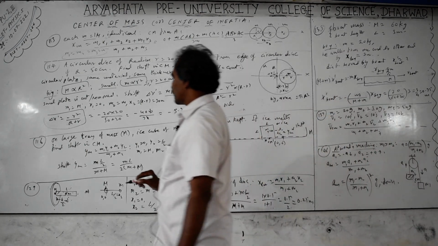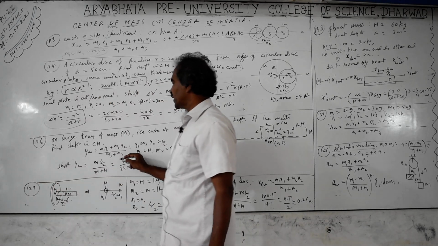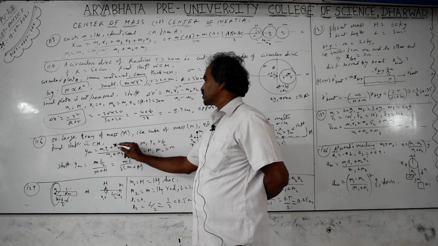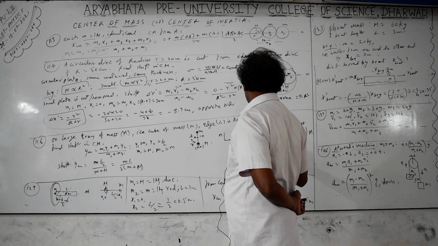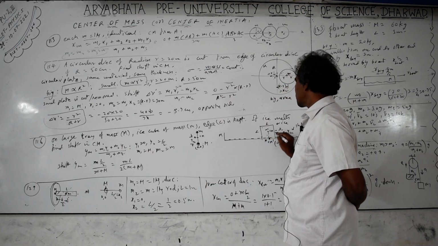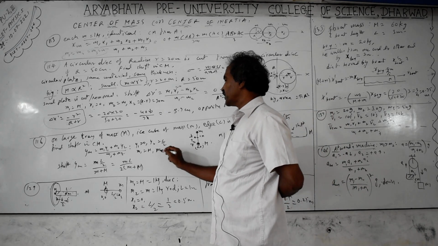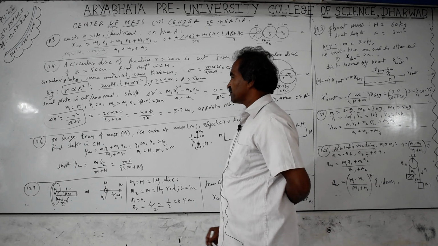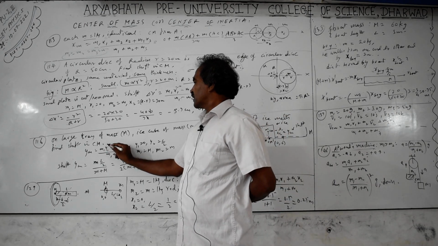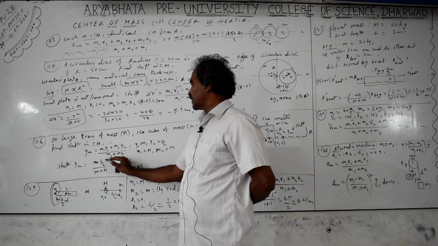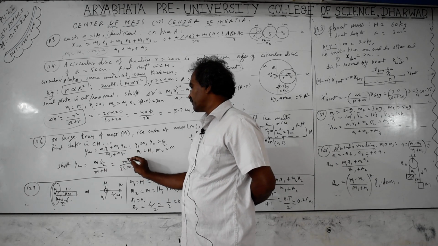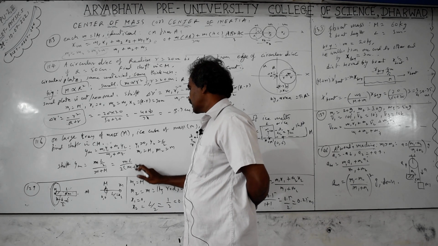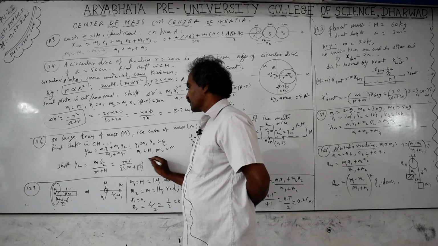The formula we have is YCM equals (m1y1 plus m2y2) by (m1 plus m2). We are considering vertical directions here. Initially y1 is 0, with capital M at the origin, and m2 is at distance y2 equal to L by 2. m1 is the ship, m2 is small m. So YCM becomes: this part is 0, m2 is small m, y2 is L by 2, divided by m plus m. So m L by 2 times (m plus m) is the answer for us.